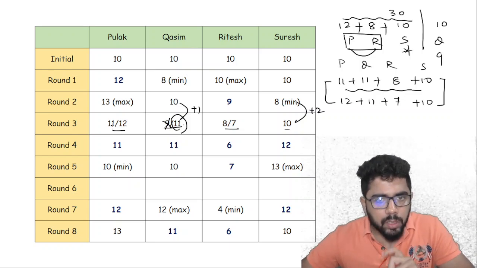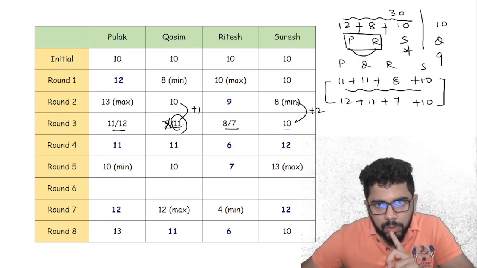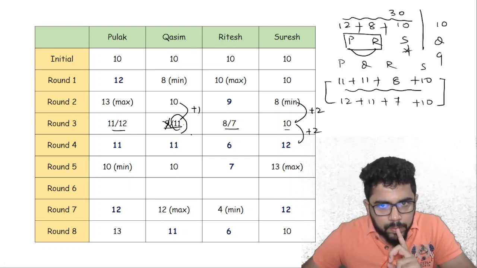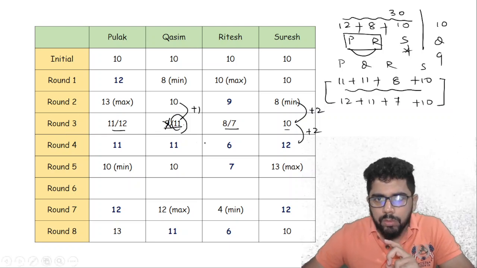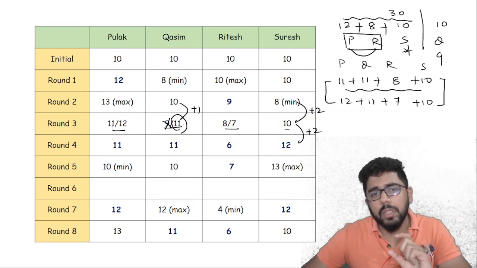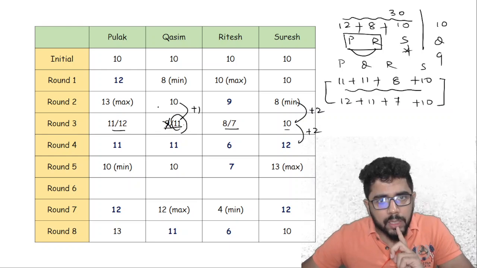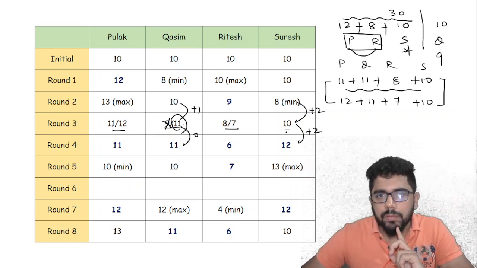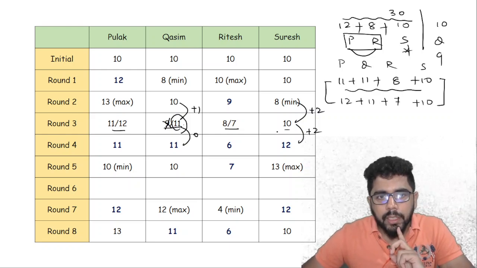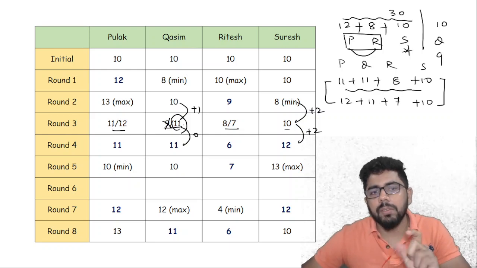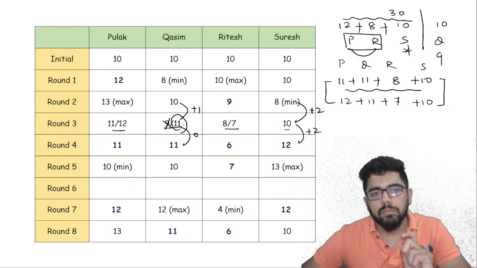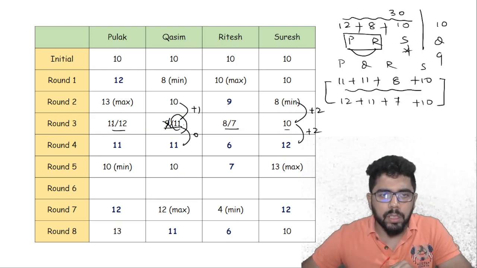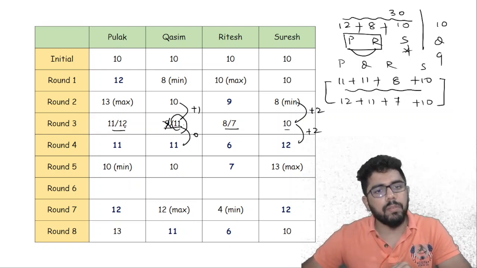Okay. Now look at this. Suppose I'm looking at this plus 2 and then plus 2. So from round 3 to round 4, Suresh is definitely getting a plus 2. So somebody has to have a minus 2. For Kasim, there is no change. Kasim cannot be paired with Suresh. And I can see Pulak in no way can have a change of 2. Pulak is either 11 or 12, but even if it is 11, it is no change. If it is 12, it is a change of 1.